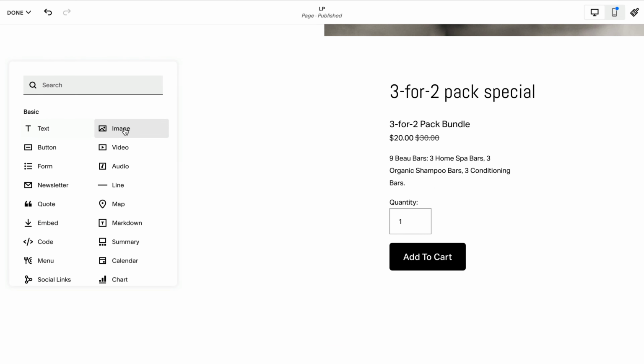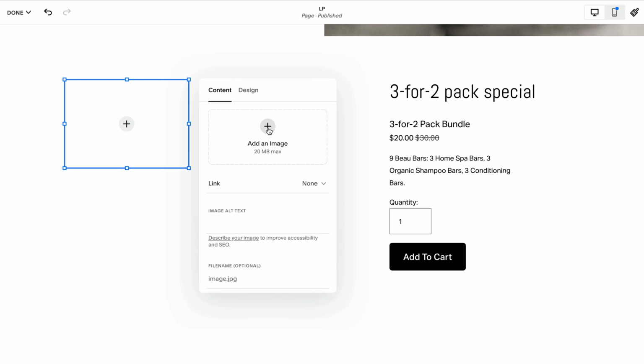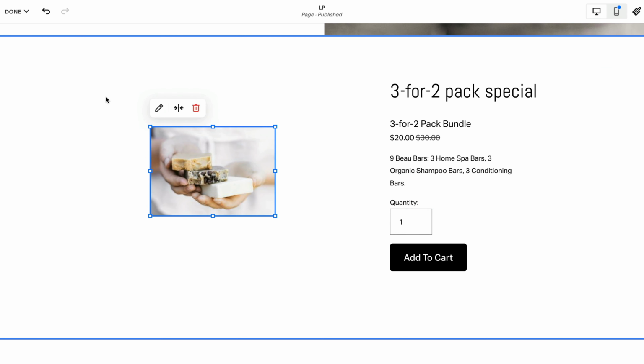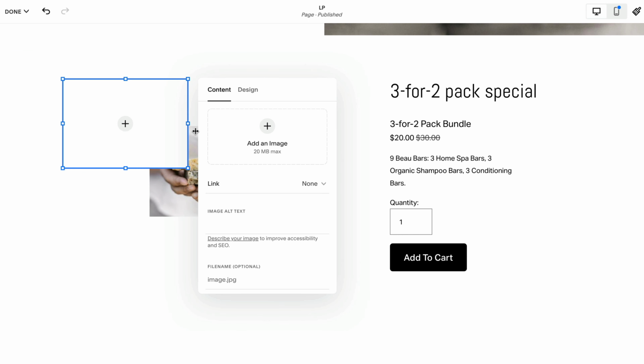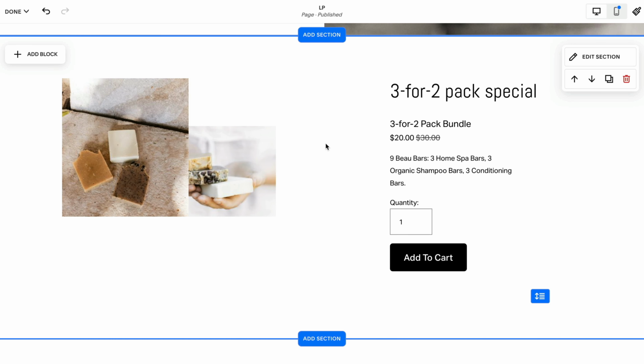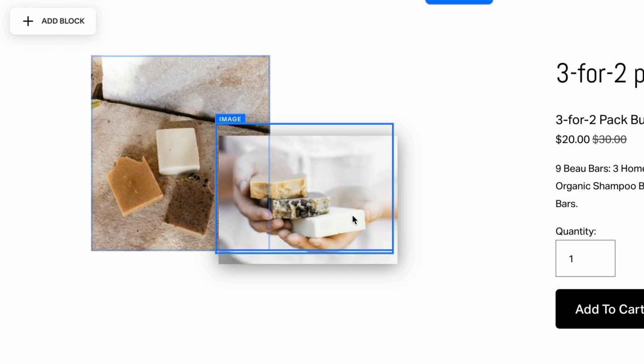So you're going to add a block, we can add an image, and that's just going to start off with our main. Great, so I'm going to put that there, but now I'm going to add another image, and we're going to fine tune it later, but let's put everything just in place for now. You'll notice now there's overlapping images. If you would like to reorder, you simply click on the back image, you highlight the move forward. This is also shift and up, and you can see it's just a breeze to reorder.